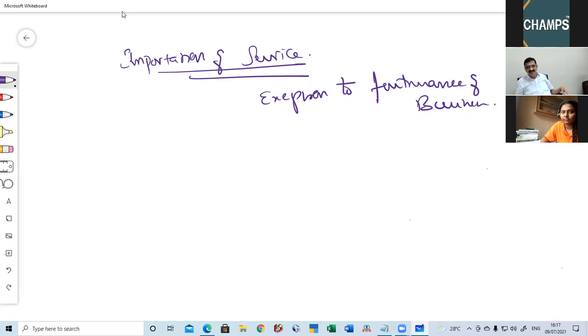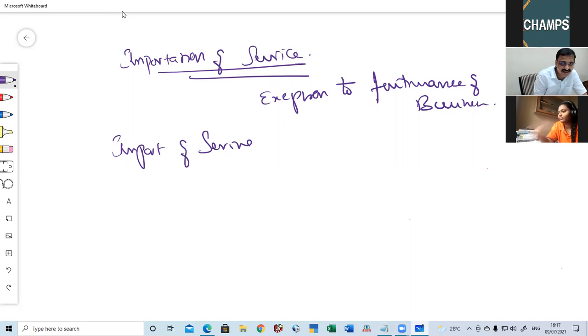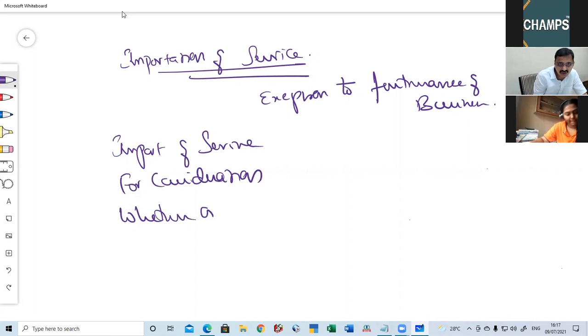But there is an exception to furtherance of business. What is it? Import of service. Import of service for consideration, whether or not in the course or furtherance of business.